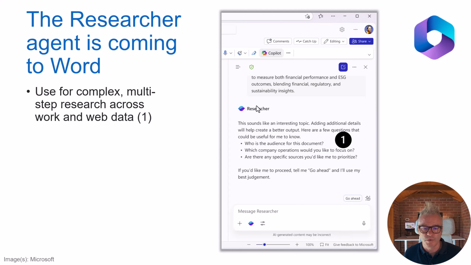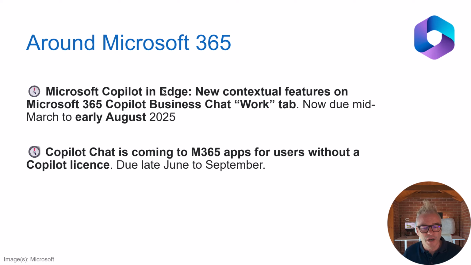Chat coming to M365 apps for users without a Copilot license. Touched on this earlier, right? So this was for PowerPoint, Word, and Excel, wasn't it? So the Copilot chat is going to do more with those apps, even though you don't have a Copilot license. But that's been pushed back. The window's been changed, actually. The start date was still back in June, but it's been pushed back to September. So really looking forward to seeing how useful that is and how it interacts with the content in your documents.